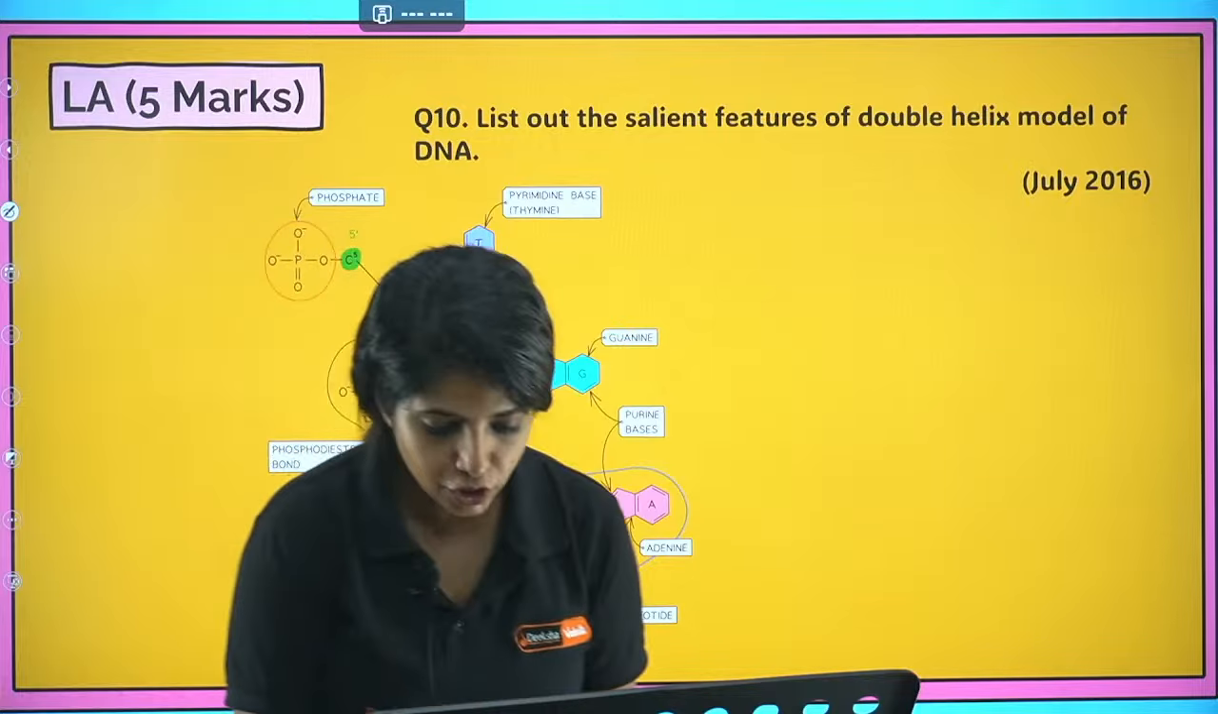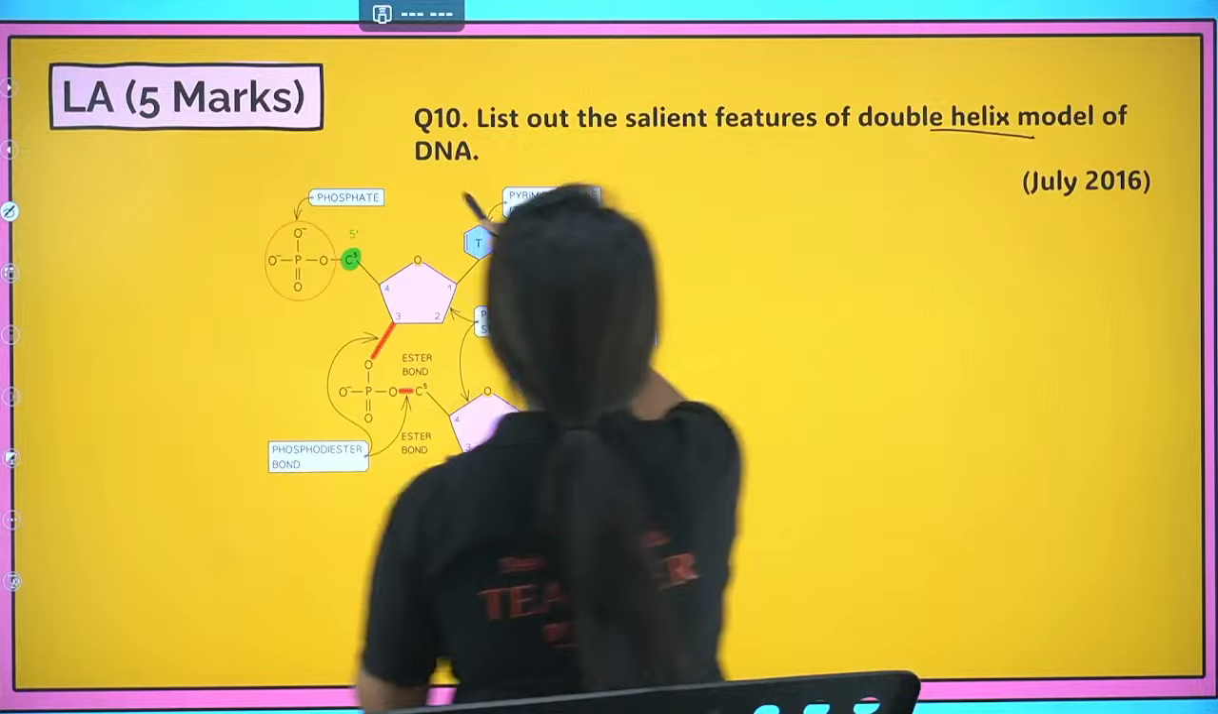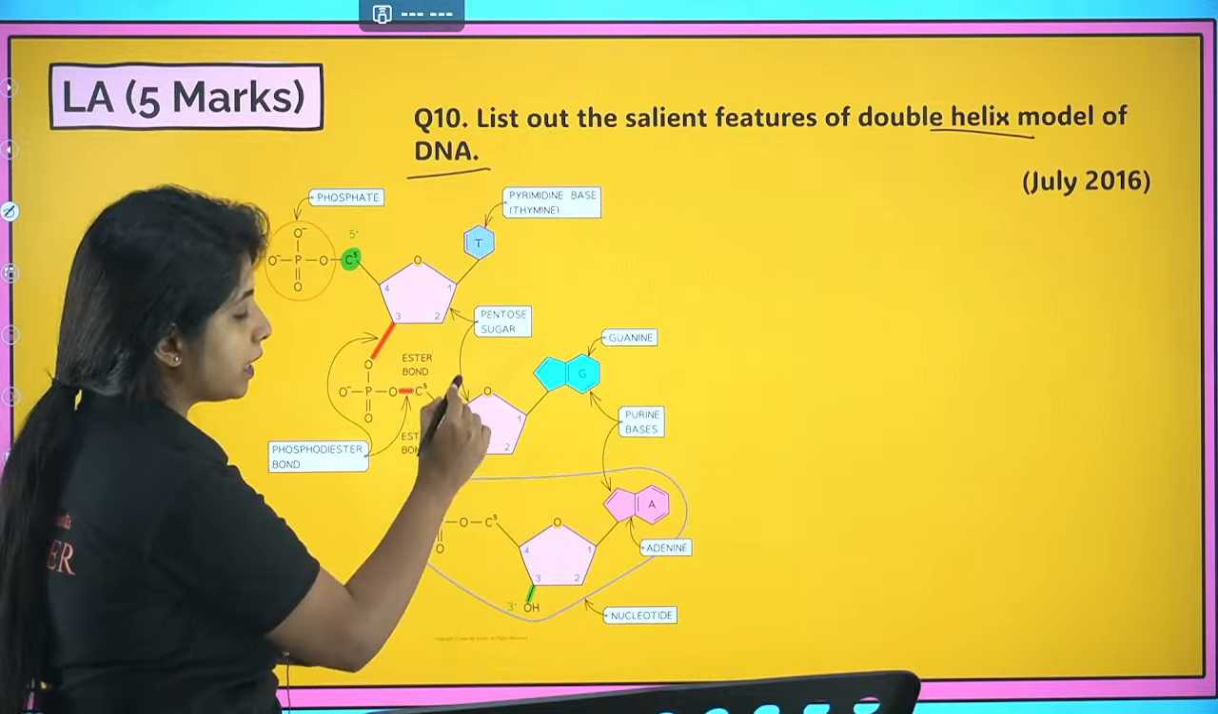List down the salient features. Okay, this is the first thing. List down the salient features of the double helix model of DNA. So you have to talk about the DNA. What is the structure of DNA? I hope you guys know that there is what?